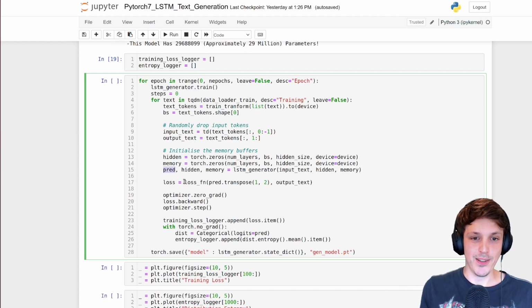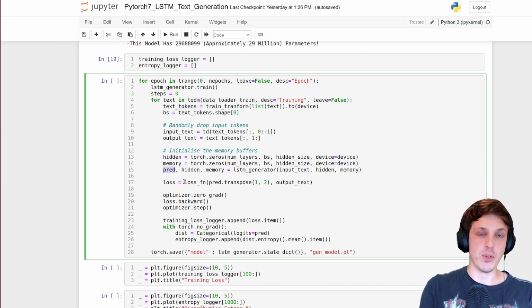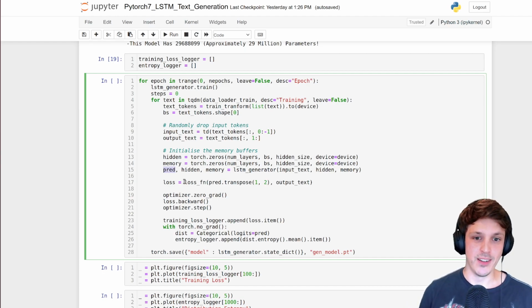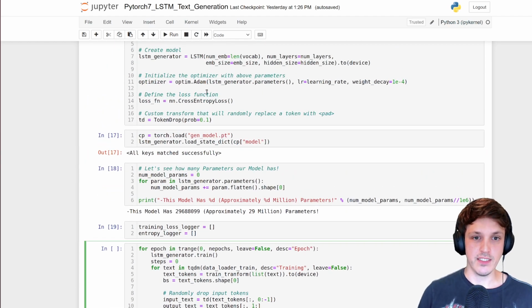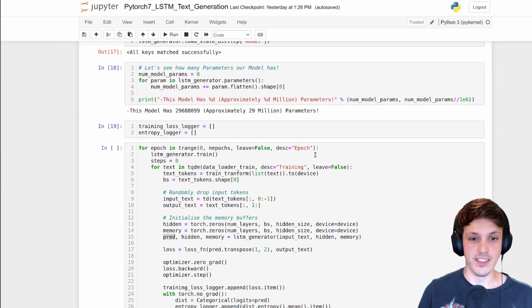For the cross entropy loss, it needs to be batch size by number of classes by the sequence length. That second channel, or channel index 1, needs to be the thing that we're softmaxing over. That's just how this cross entropy loss function is defined.